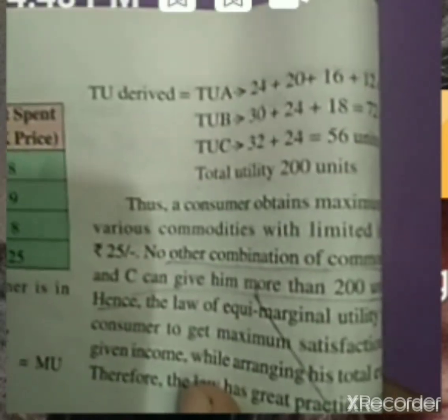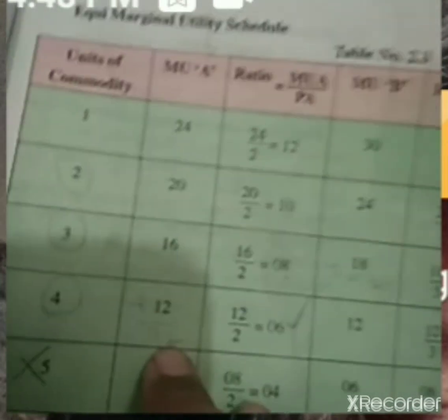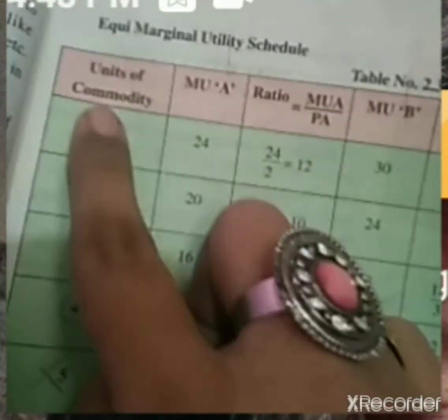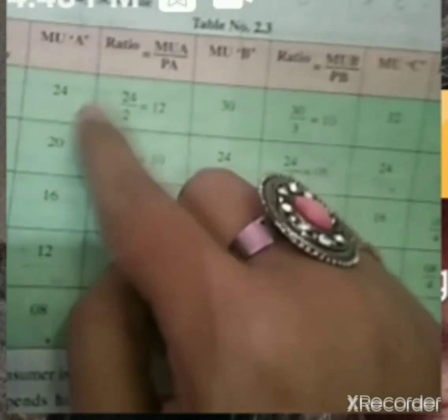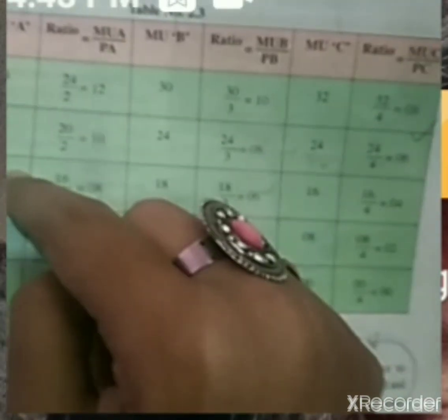Okay, so total utility derived. Now we will come to total utility. While considering total utility, we will only consider the total utility until the consumer achieves equilibrium. So in the case of commodity A, the consumer achieves equilibrium at the 4th unit. So we will total the first 4 columns. Marginal utility of the first 4 units, that is 24 plus 20 plus 16 plus 12, comes to 72. Why this? Because the consumer achieves equilibrium of commodity A at the 4th unit. Okay, so we'll consider only up to the 4th unit.